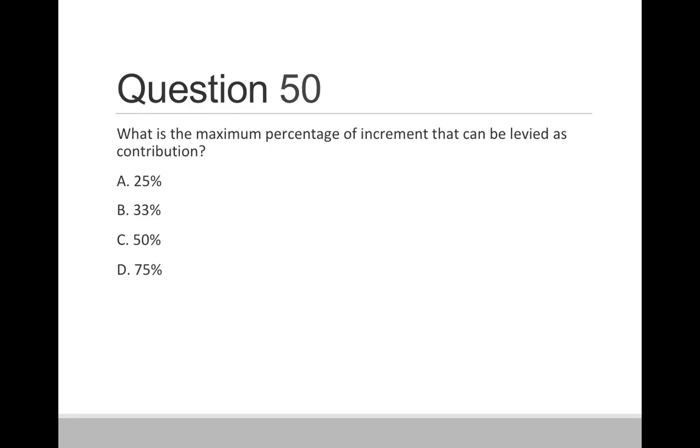Question 50. What is the maximum percentage of increment that can be levied as a contribution? Option A, 25%. Option B, 33%. Option C, 50%. And option D, 75%. So correct answer is option C, 50%.